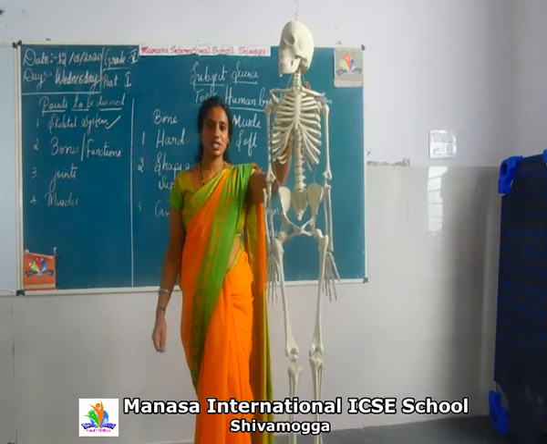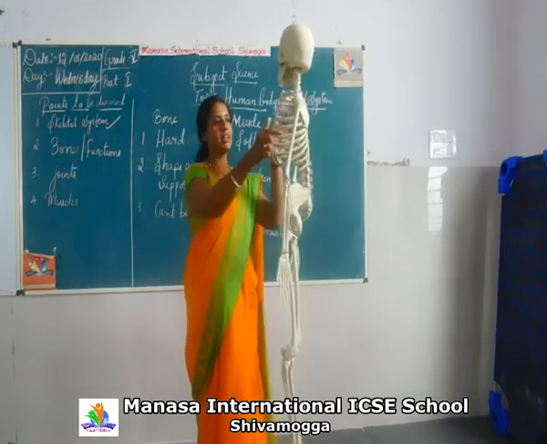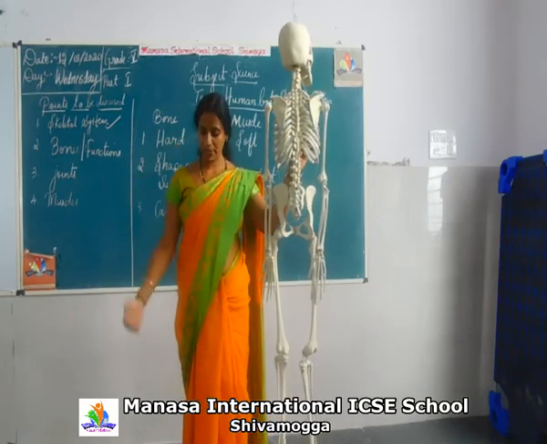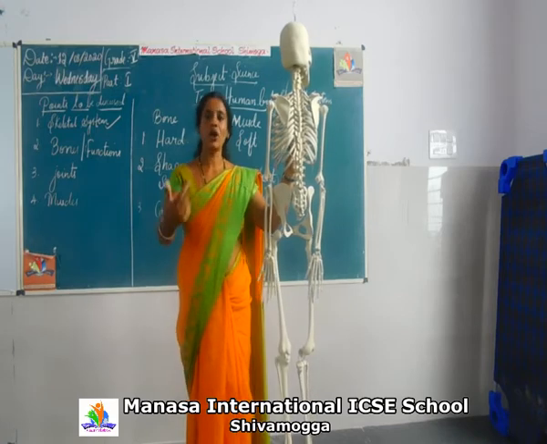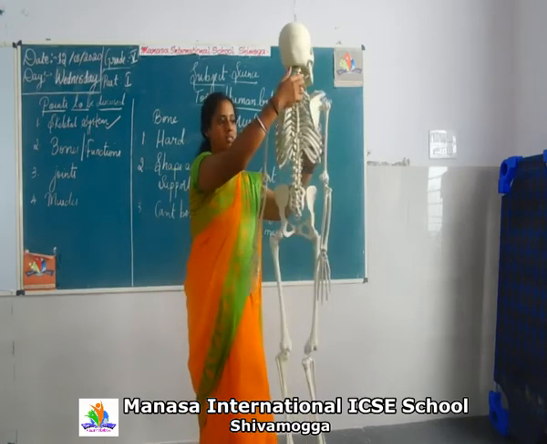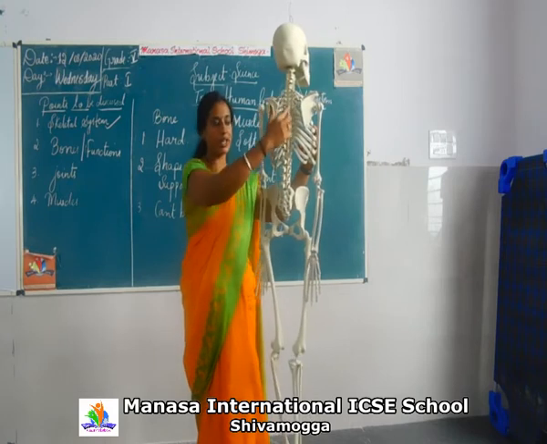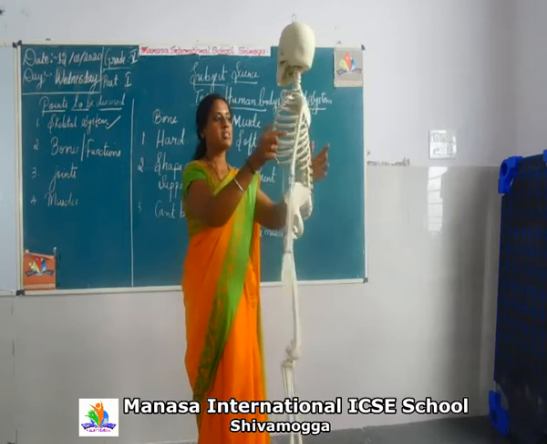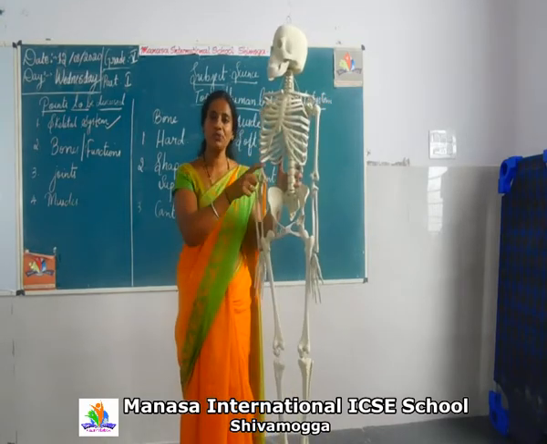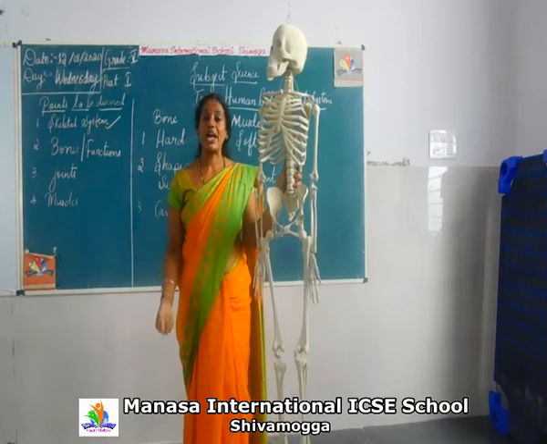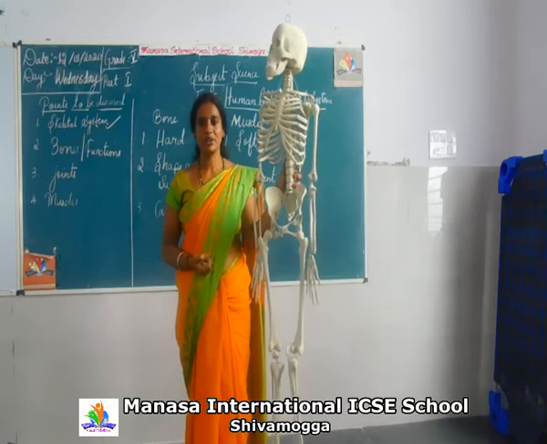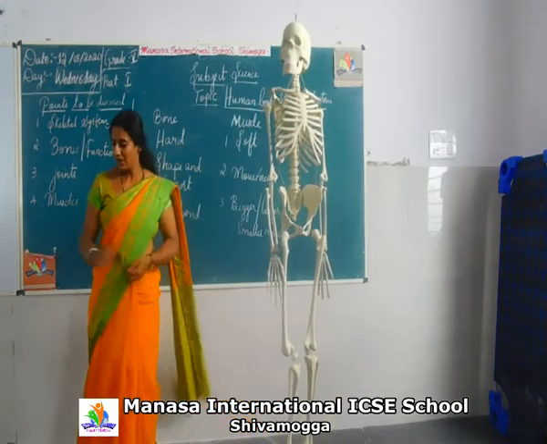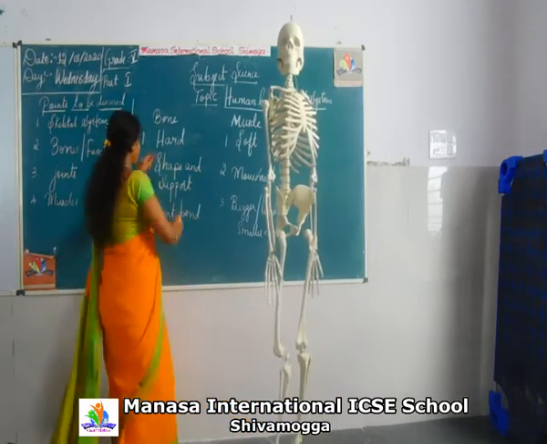It provides support. A fine example is the vertebral column. Because of the vertebral column, I am keeping my posture straight. We can walk, because of this framework, the back support over which the muscles are overlapped. So the skeletal system gives support and also shape to our body. Is it clear now? We are going to discuss in detail, point by point.